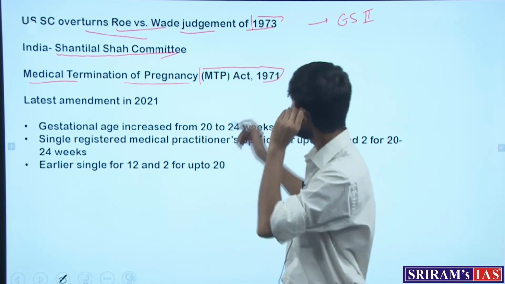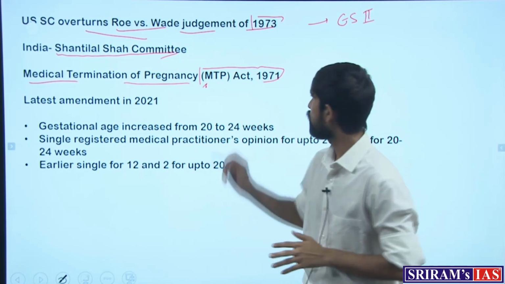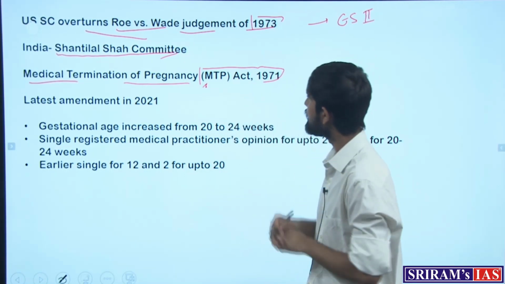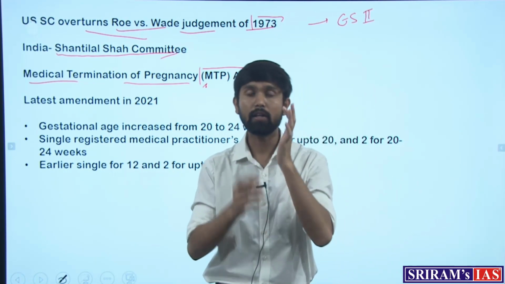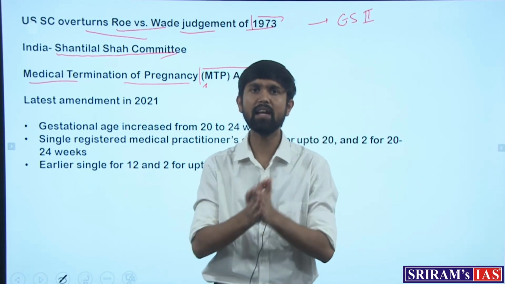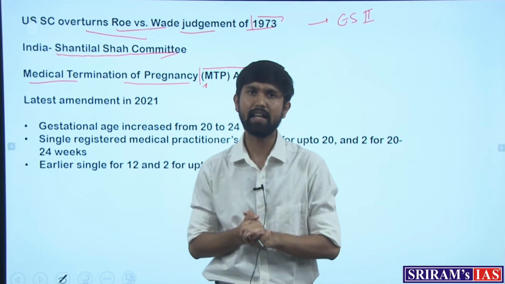So what was the main provision of this Act? This Act basically tried to regulate abortions, or give provisions wherein an individual woman can undertake abortion.